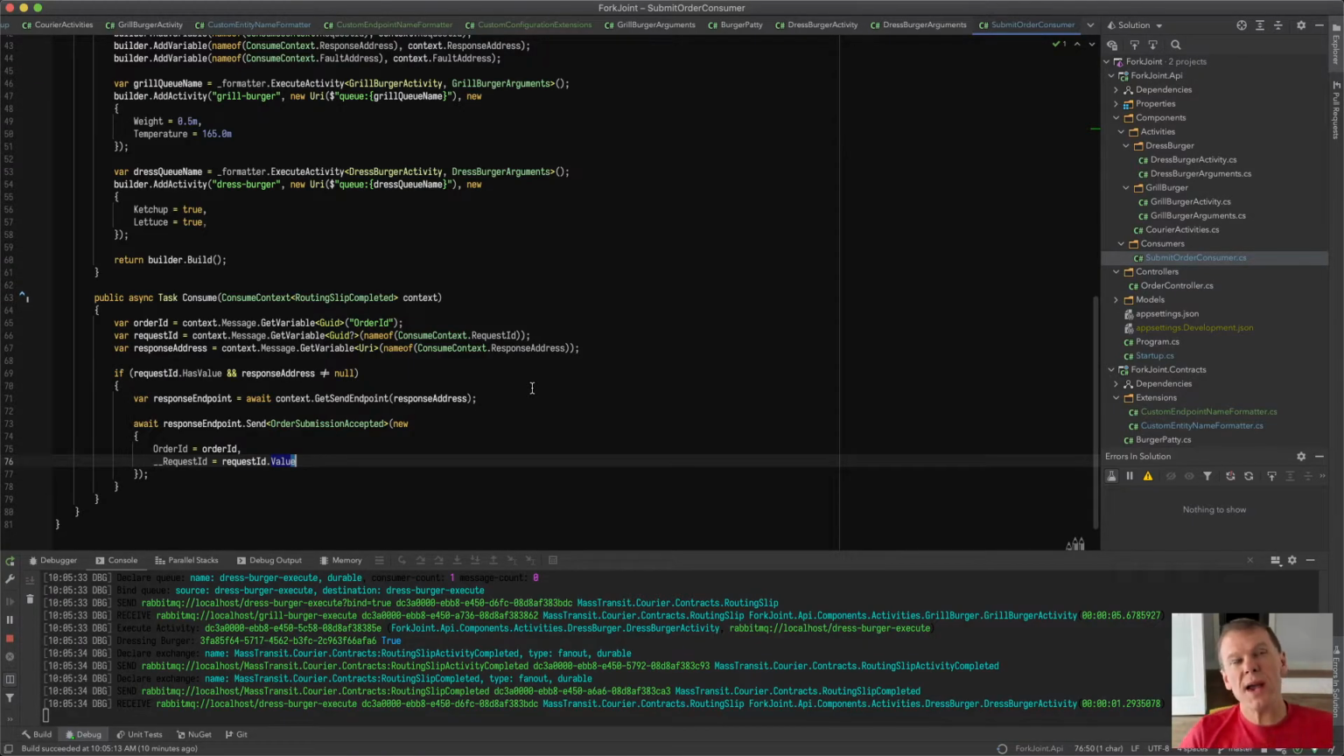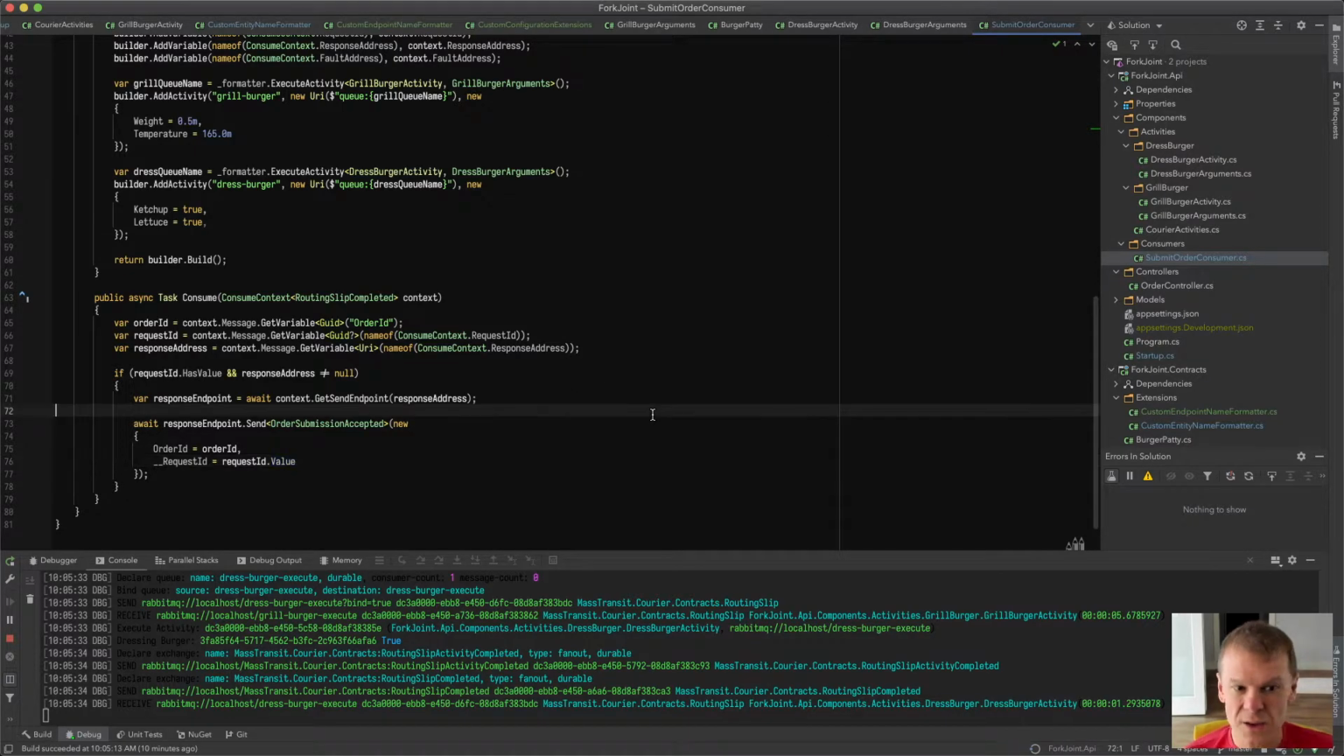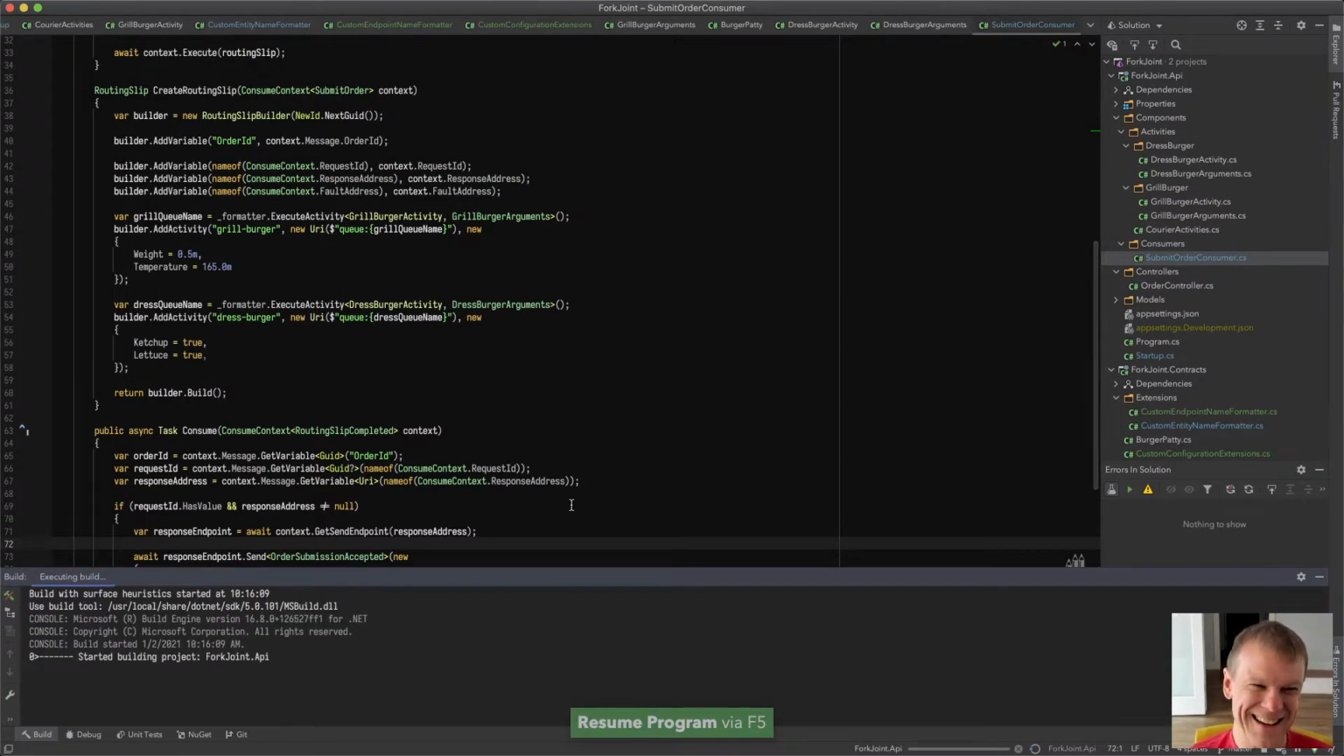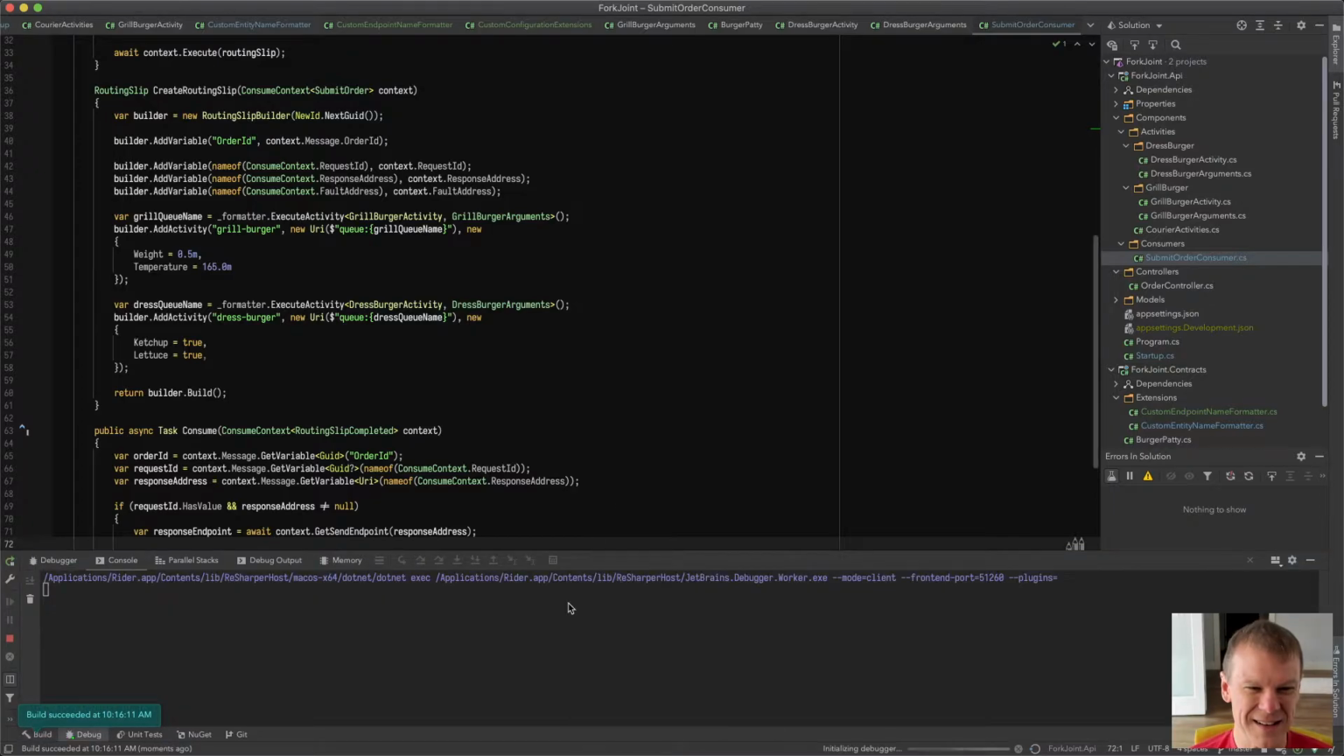So now this should wait until the routing slip completes before my Swagger request simulator completes. Is it running? Did I leave it running? I left it running, so we'll start it over. I always forget to leave stuff running. All right, we're firing up.